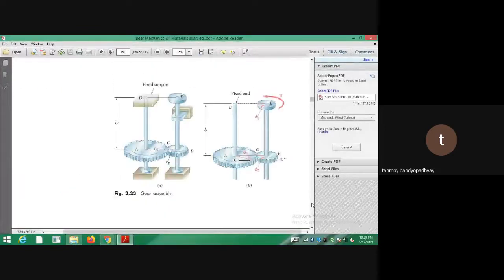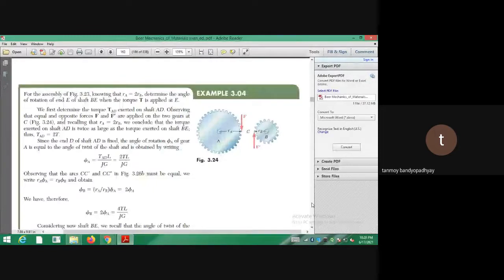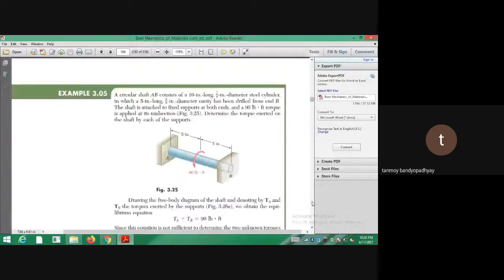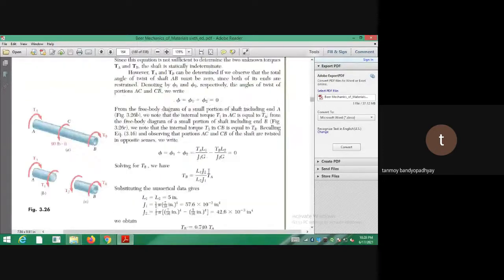So this is about statically indeterminate shafts. So similar to what we have studied as statically indeterminate bars actually in the first chapter. So now we will be encountering shafts which are statically indeterminate. So whenever you are having those statically indeterminate bars and all, in that case we applied the displacements actually. So we balance the displacements. So in this case, the displacement is actually the rotation, the phi actually. So we'll be balancing those phi's and all. ঠিক আছে? So there is one problem on that actually.